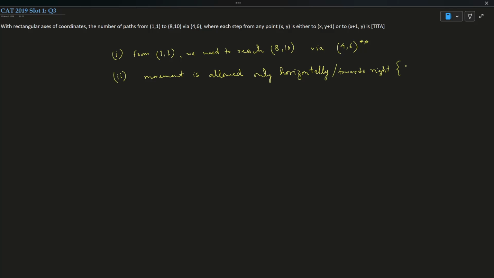That means if you are at a point x comma y and you move towards the right, you will reach x plus 1 comma y, right? Or vertically, you can also move vertically upwards. That means if you are at x comma y, you can move towards x comma y plus 1. This movement is also possible. These are the two main conditions we are given. We need to find the different paths, different ways basically of traveling.